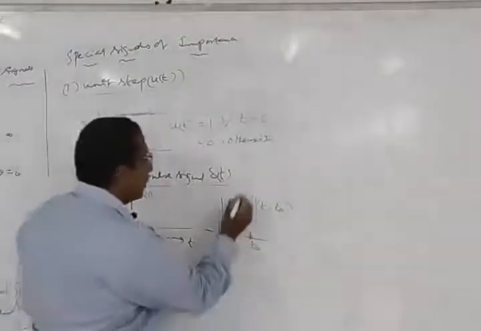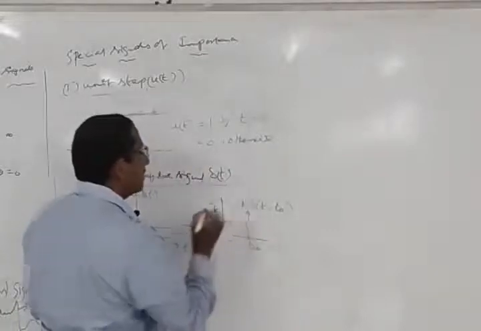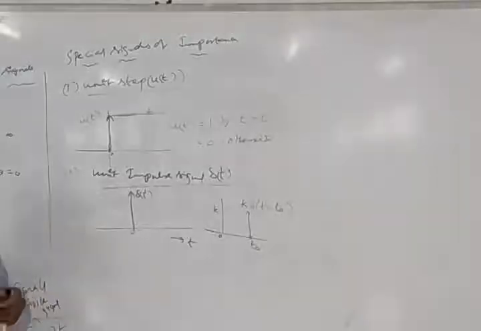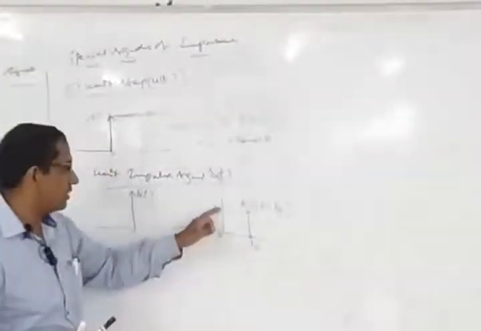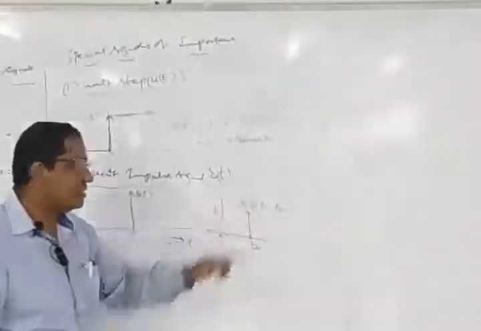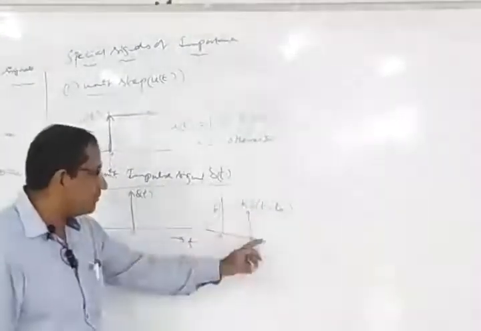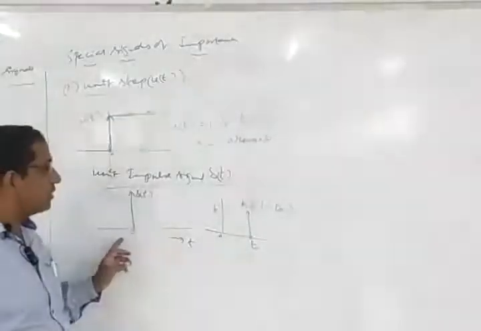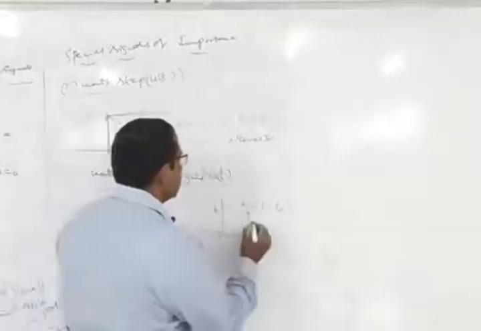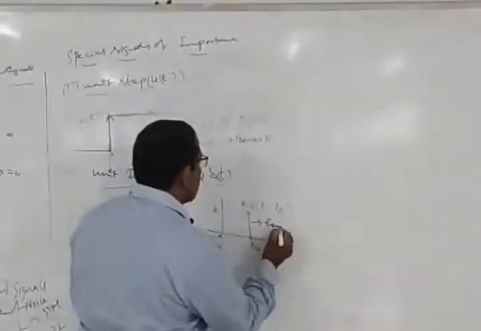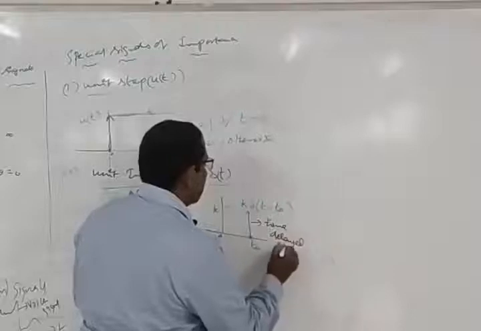If the amplitude of the signal is equal to k, I can write the entire signal as k times delta of t minus t naught, where k is the amplitude of the signal and delta is the actual function representation, which occurs after the time period t naught. Therefore this is nothing but a time delayed version of the signal, known as a time delayed signal.